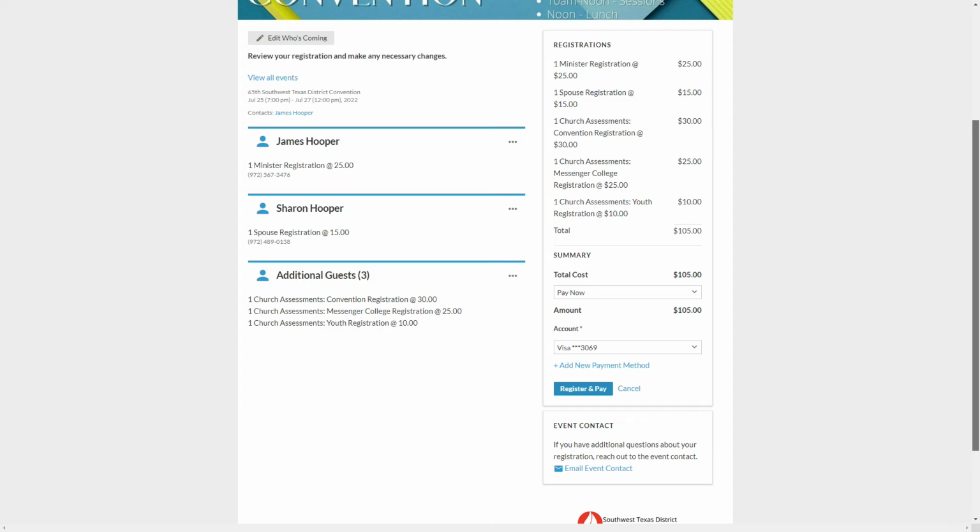You'll have that, so when you come, you can actually check in on your mobile. I'll do another video on how to check in when we get closer to convention, but that's how you register. So we can pre-register for convention for us and our spouse. Had there been delegates, you go down there and do your church assessments, put 1, and then hit that drop down and put delegate. It'll charge for the delegate. So you can just keep 1 additional guest.